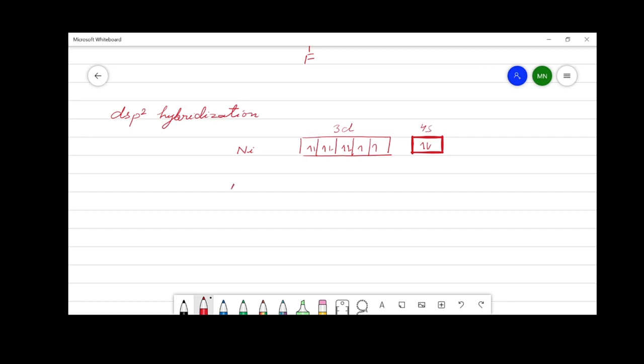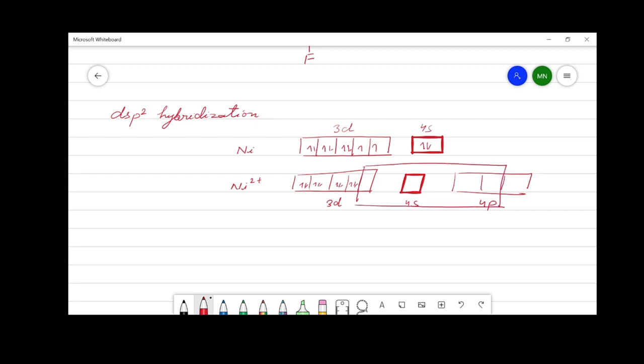For complex formation, nickel in the dipositive cationic state has electronic configuration 3d8. The 8 electrons are arranged in 3d orbitals, and when the complex is formed, the 8 electrons present in 3d orbitals rearrange in a way in which the one unpaired electron is pushed inward, thus making one 3d orbital available.